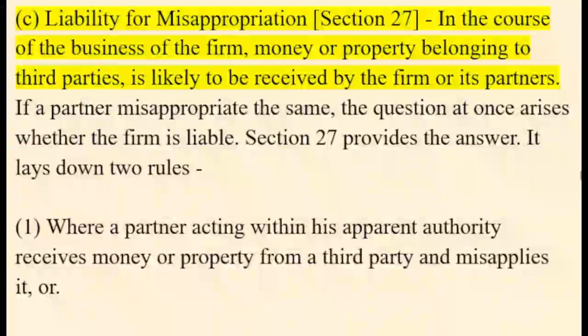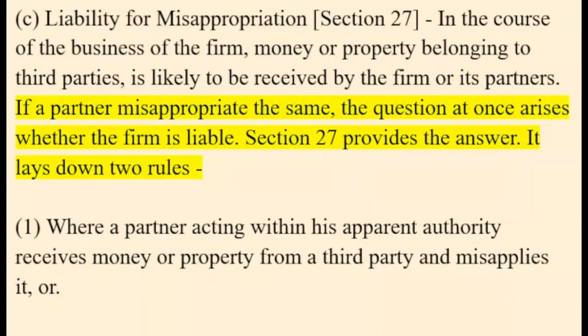C. Liability for misappropriation. Section 27. In the course of the business of the firm, money or property belonging to third parties is likely to be received by the firm or its partners. If a partner misappropriates the same, the question at once arises whether the firm is liable. Section 27 provides the answer.